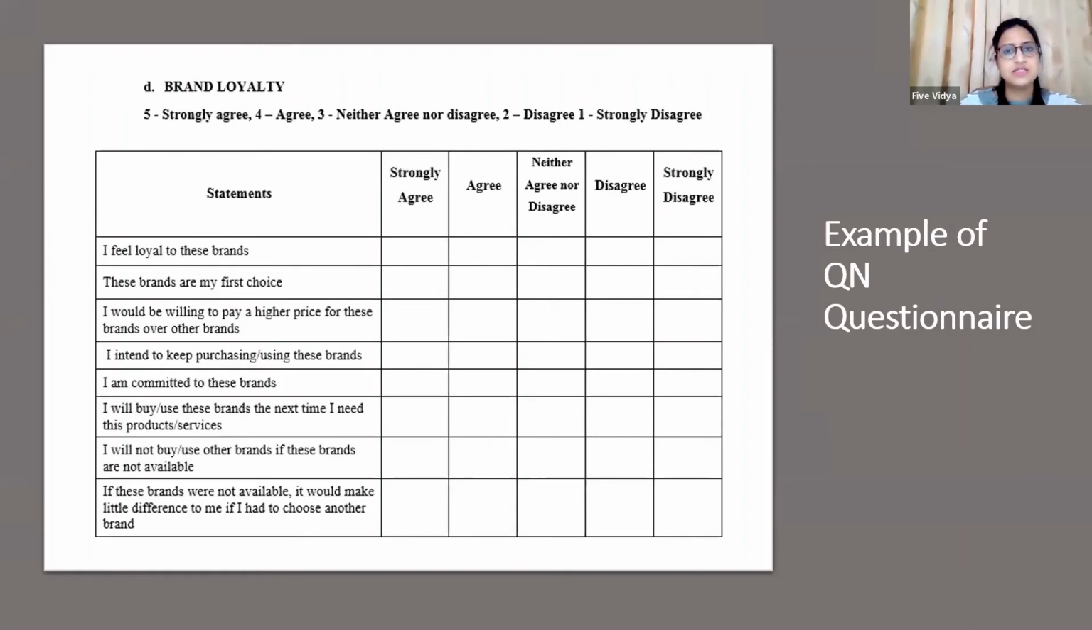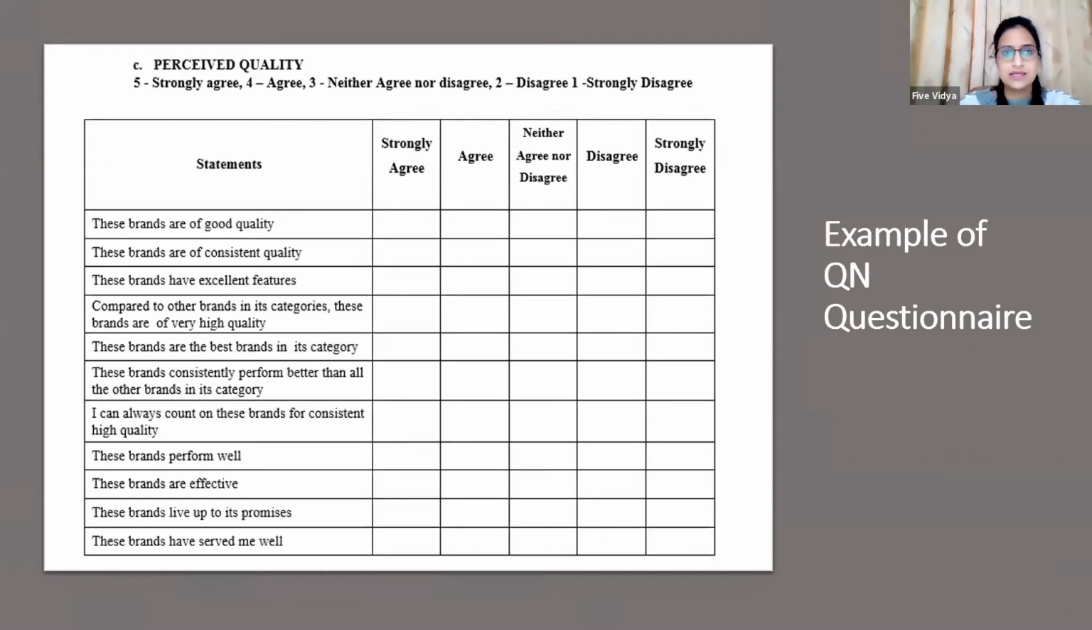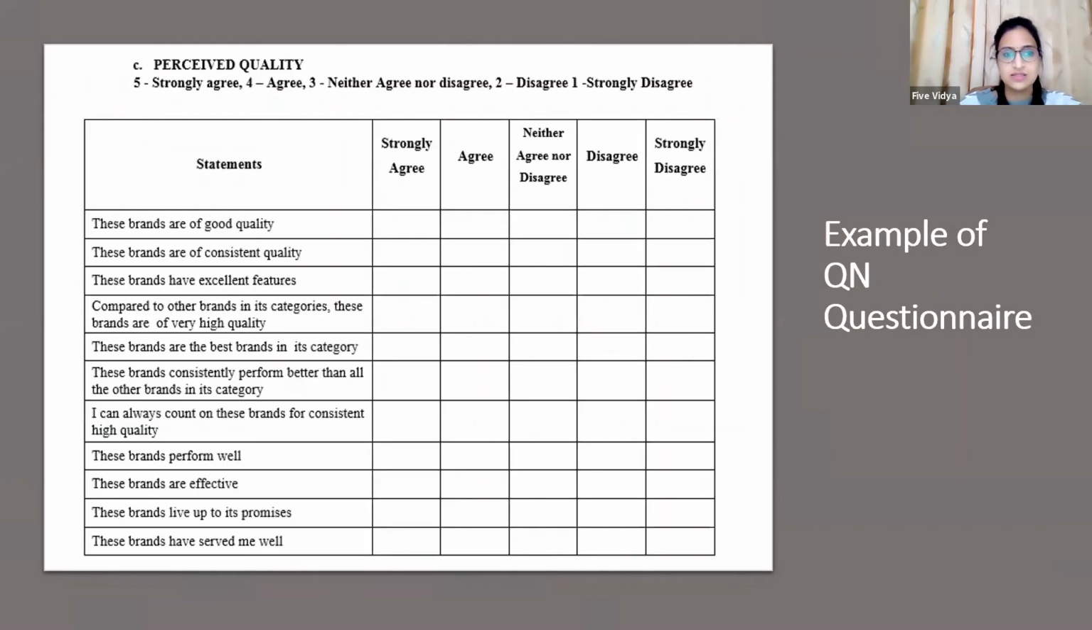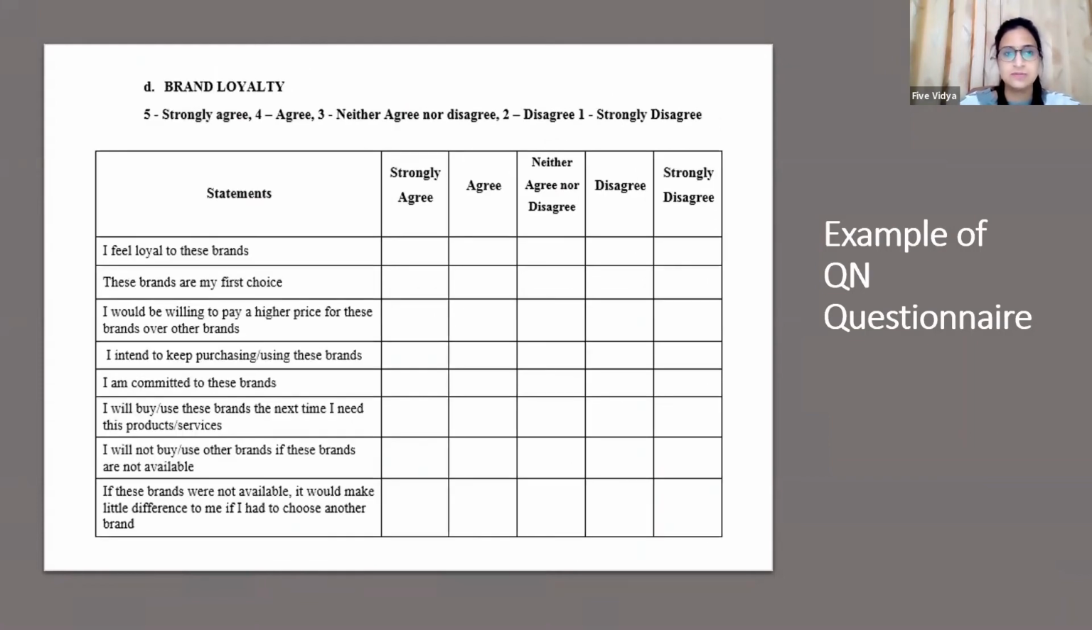All the 4 variables which I have taken as independent variables for brand equity, I have covered here in my questionnaire, right? Brand loyalty, perceived quality, brand association, and brand awareness. All 4 variables are covered, and I have written specific statements related to each variable in this table on a Likert scale.